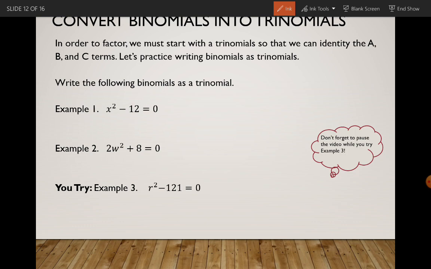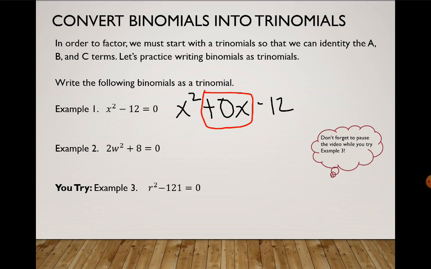So for example 1, we'll have x squared. All we do is add a plus 0, and we have to make sure we use the right variable. So there's an x here, so we'll use an x minus 12. The only thing that we added here was a positive 0x. That's how we make a binomial into a trinomial.